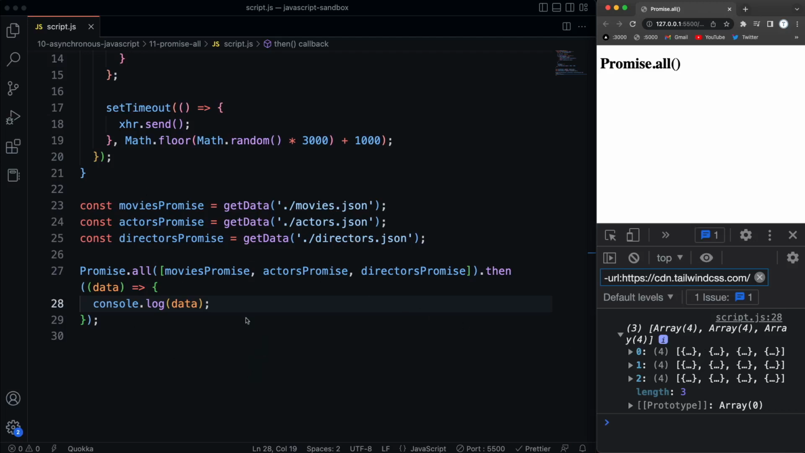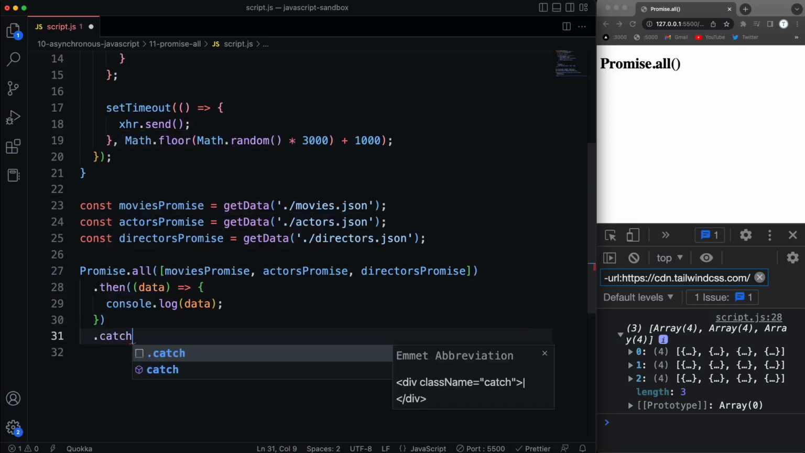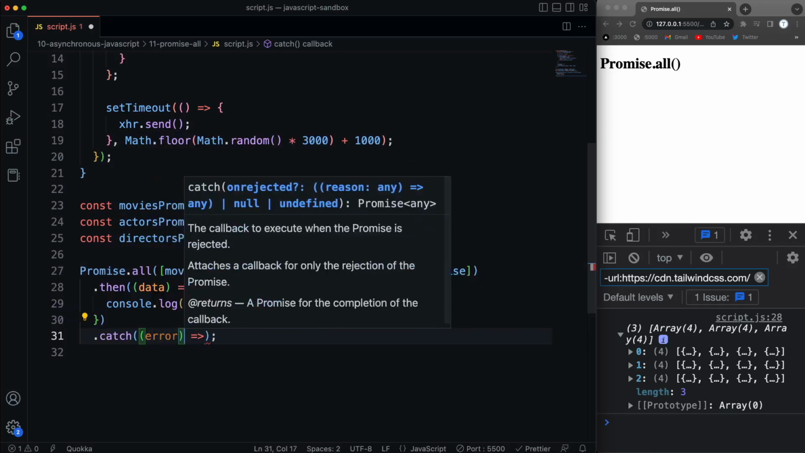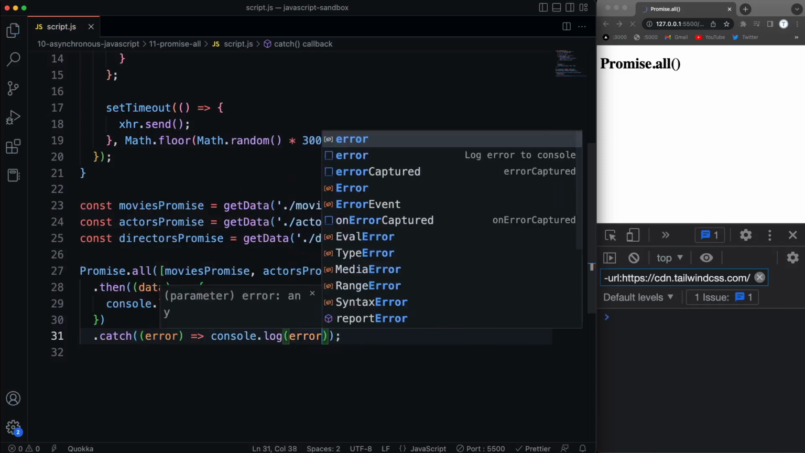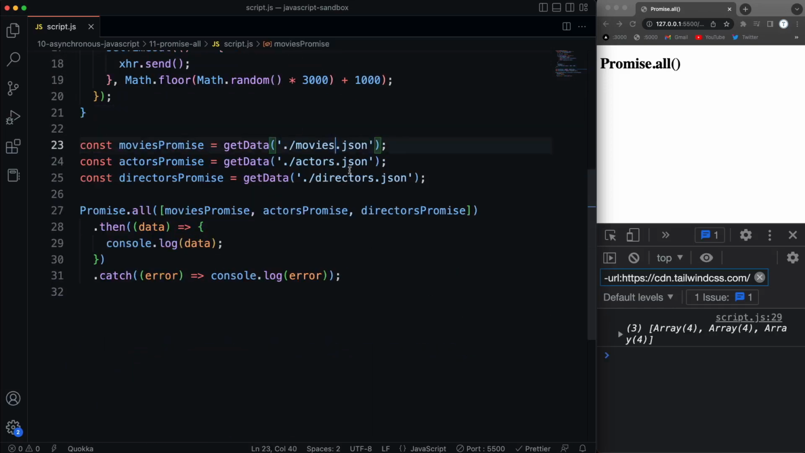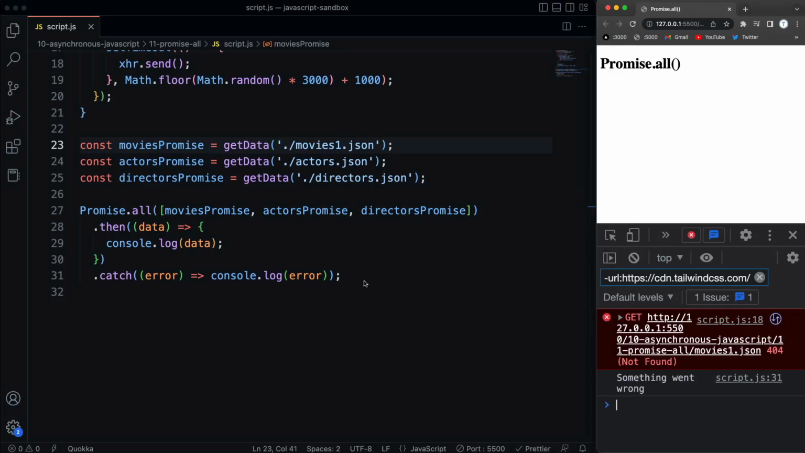Now, if there are any errors, I could also add on a .catch. Let me see if Prettier will let me put this down here again, like that, and then .catch, and pass in our function, let's say error, and then in here we want to console.log error and save that. Now if there were something wrong, if I were to change this to movies1 and save that, then that catch should run. There we go. We see our something went wrong message.